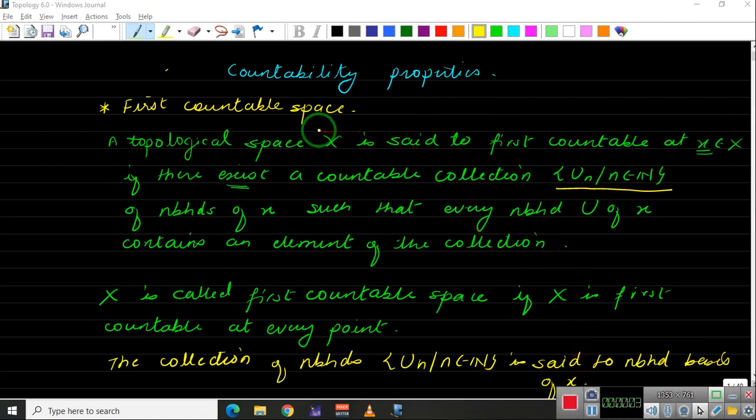Welcome learners in the series of videos on topology. We are looking at countability properties, and in the previous video we have seen the definition of first countable space.